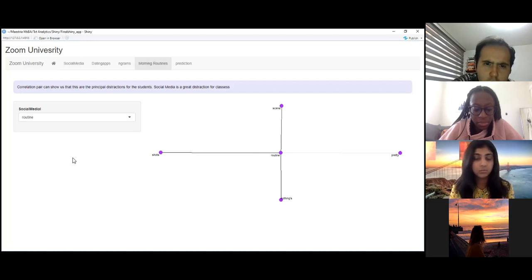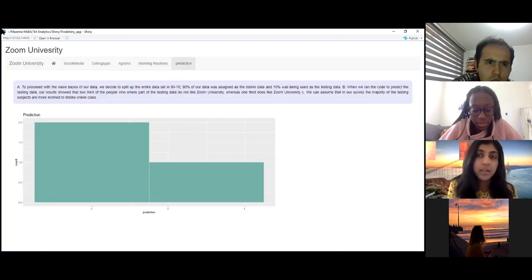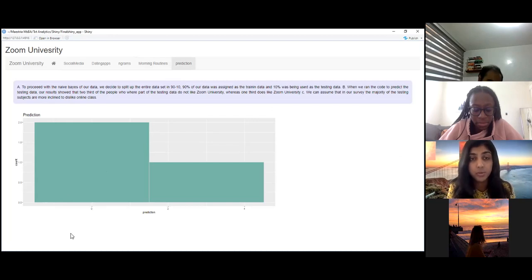Now I'm passing to Sushimasri to talk about our prediction. For our prediction analysis, we decided to go with the naive Bayes framework and we split the data into two parts in the ratio of 90:10. 90% of our data was assigned to training data and 10% was used for testing data. When we ran the code to understand our prediction, the results showed that 2/3 of the people do not like Zoom University and 1/3 prefer Zoom University. By this, we understand that the majority of the people do not like online classes and prefer in-person classes.